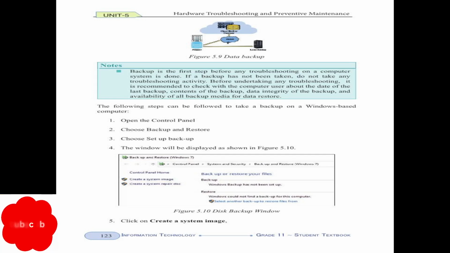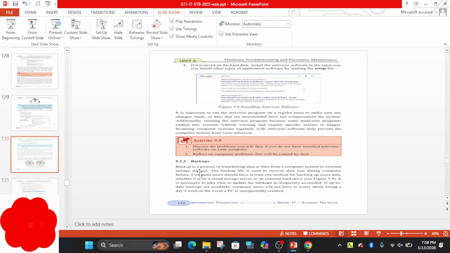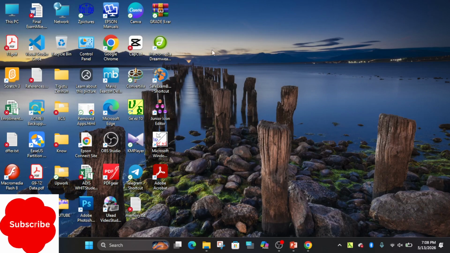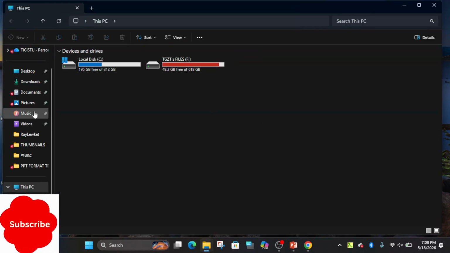It's not necessary to register them one by one. The other topic is scanning the hard disk. When old files are deleted from the hard disk and new files are saved, the files become fragmented. There are files inside the system, from text to video. The order from smallest to largest is text to video. Video takes a large space.